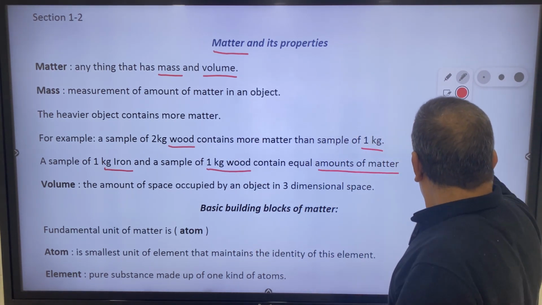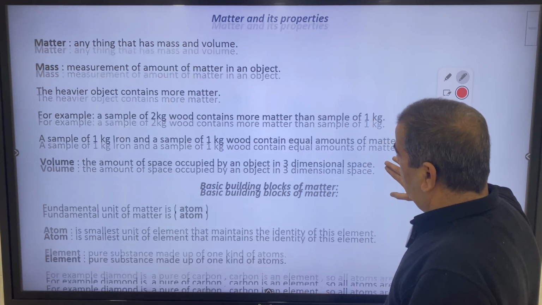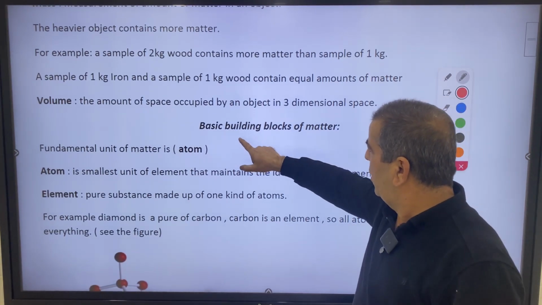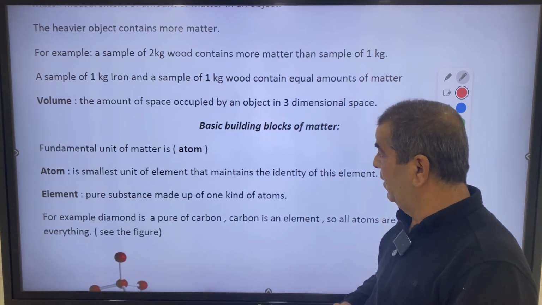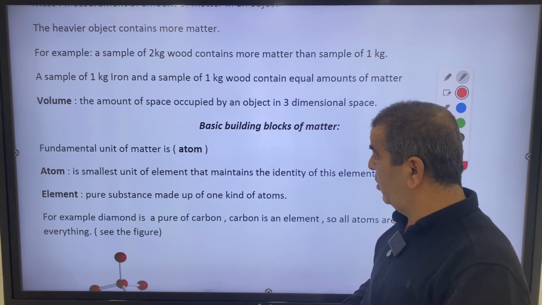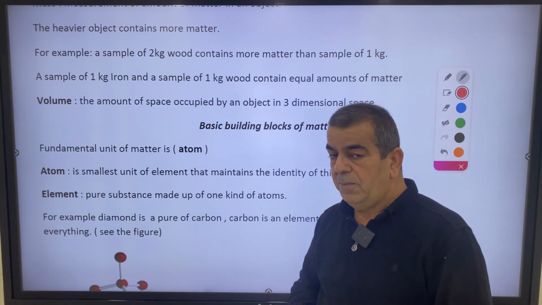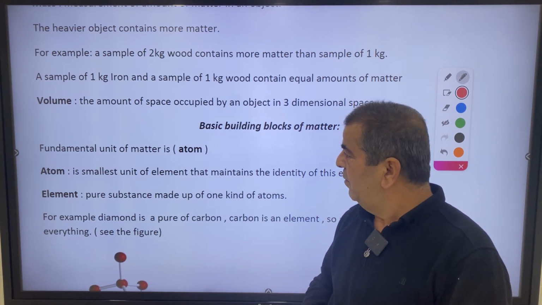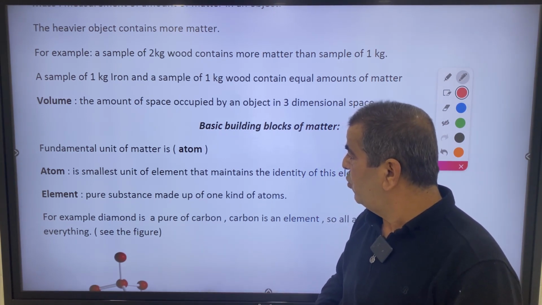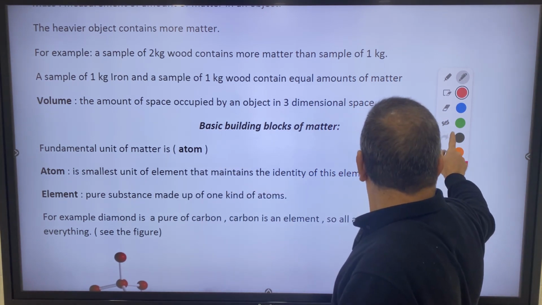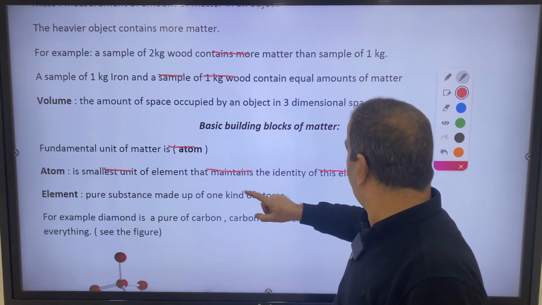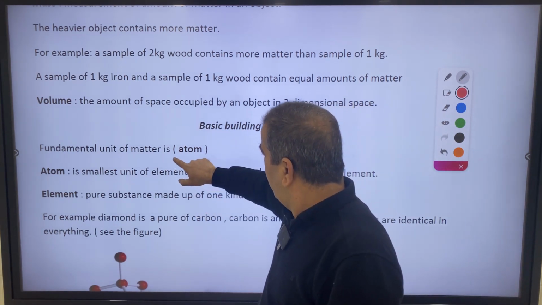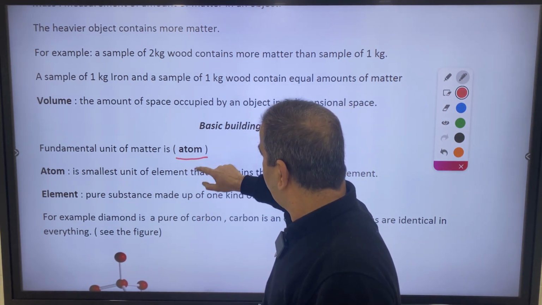Now let's move forward. We have the basic building blocks of matter. Of course, matter is composed of very, very tiny particles, each one called an atom. What does atom mean?